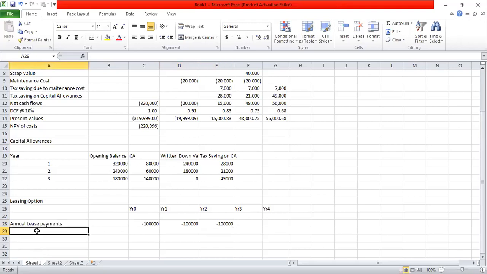On these lease payments, the company is saving tax at the rate of 35%. So for the immediate payment, the initial payment which happens at the beginning of year 1, the company gets the benefit in the second year. So we can say tax saving on lease payments.